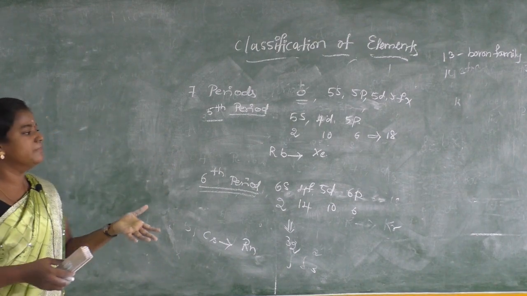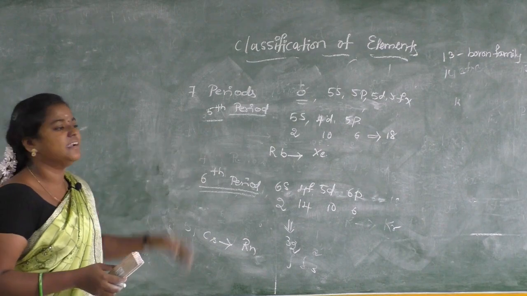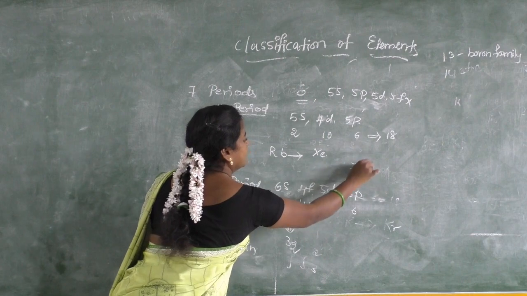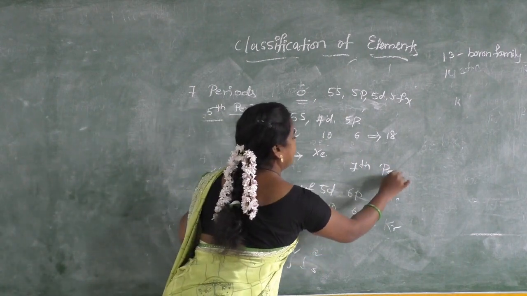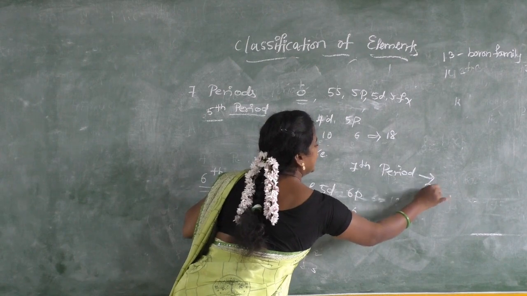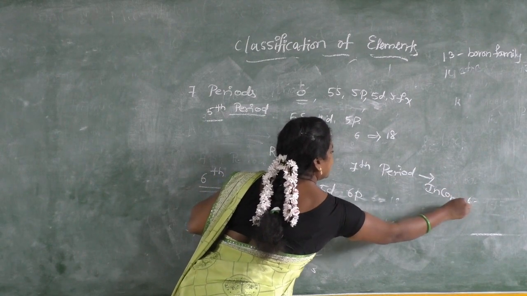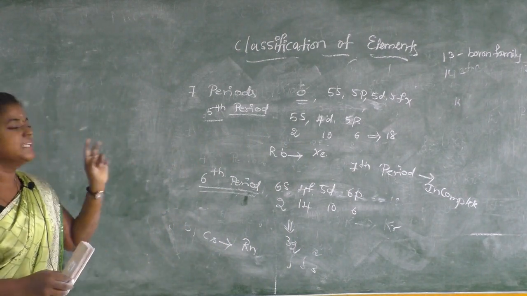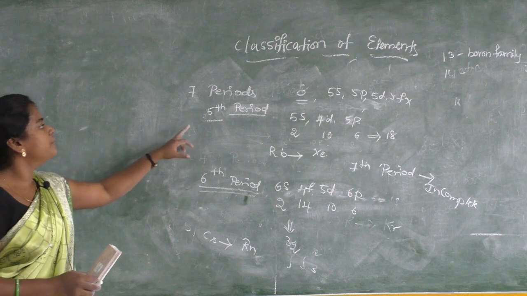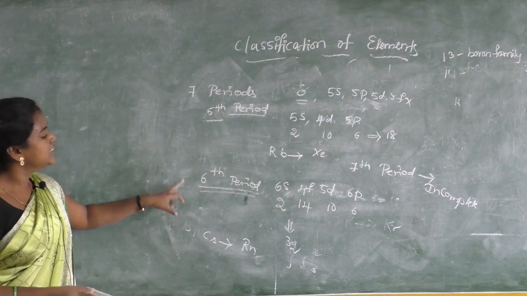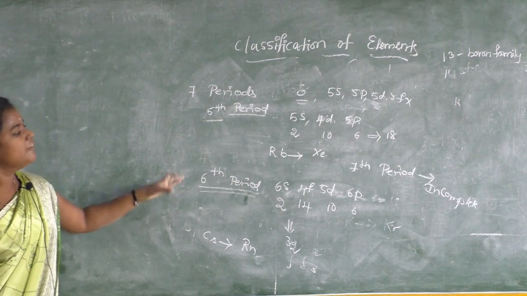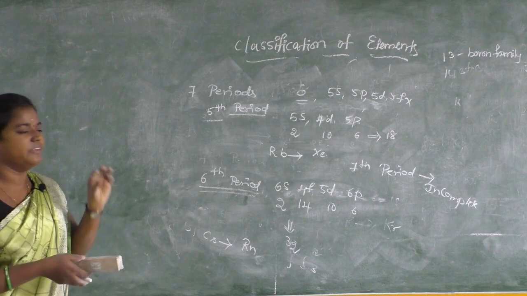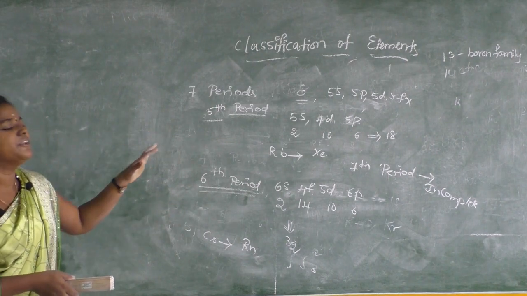Then what about the 7th period? The 7th period is an incomplete period. Still we have not fulfilled that period. So finally the first period has 2 elements, the second and third have 8 elements each, the fourth and fifth have 18 elements each, the sixth period has 32 elements. What about the 7th? It is incomplete. So overall we completed the periods. How many periods do we have? We have 7 periods. How many elements did we arrange, from where to where?